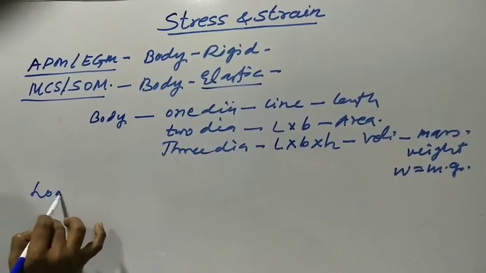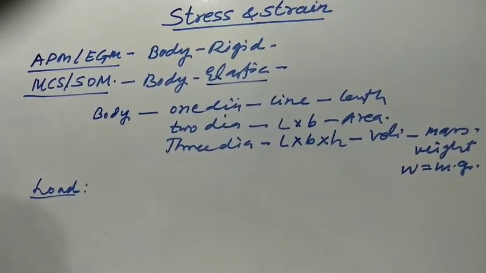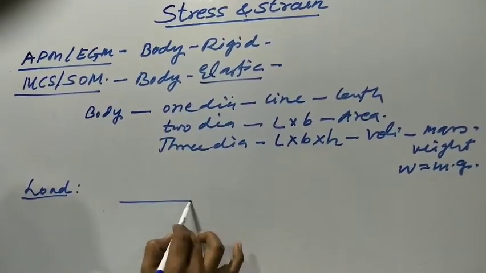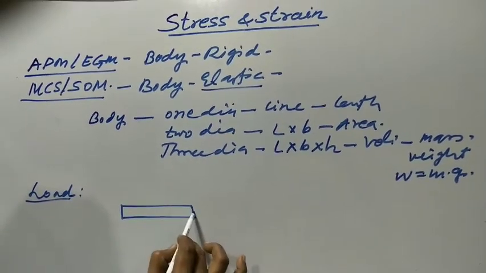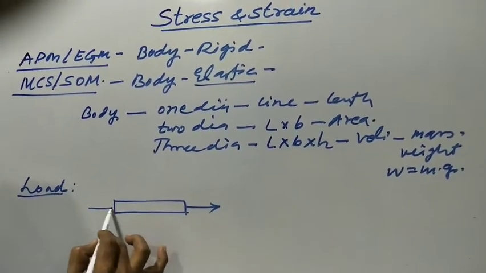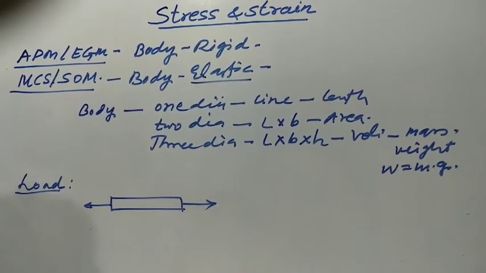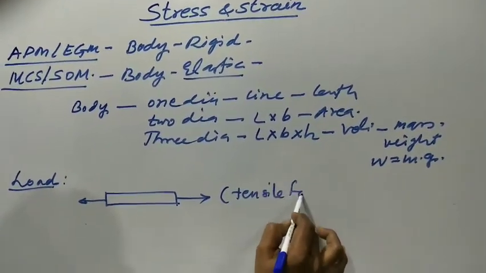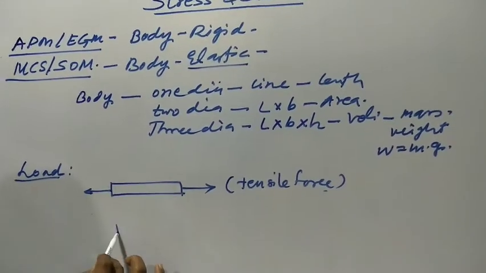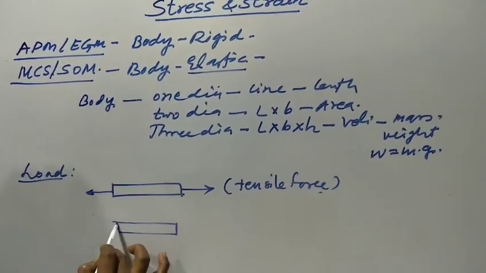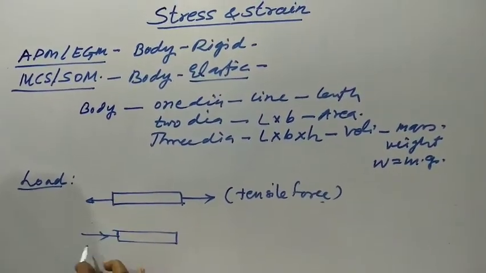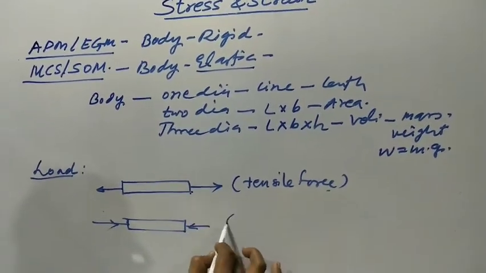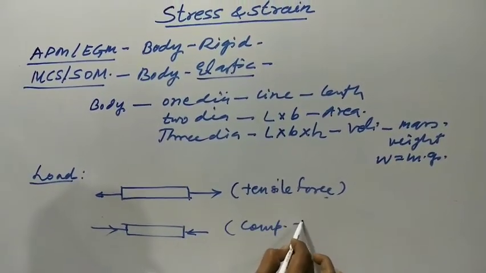What are the types of load? Suppose this is a body. Forces applied away from the body are called tensile forces, and forces acting towards the body are called compressive forces.